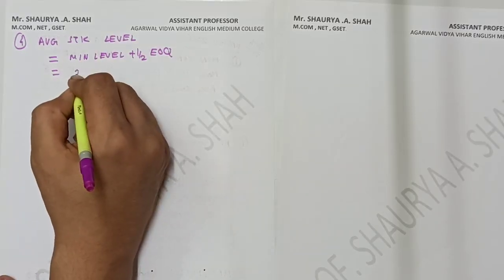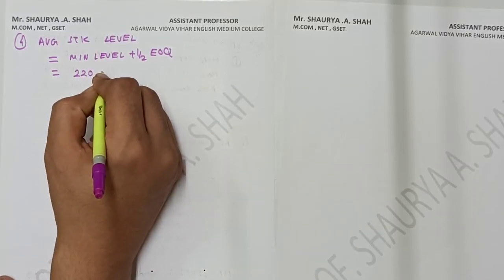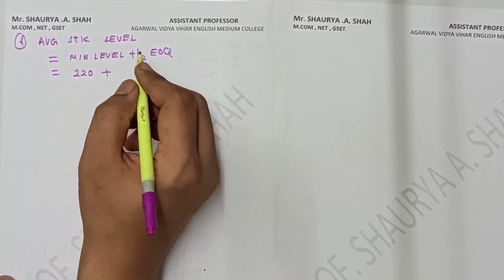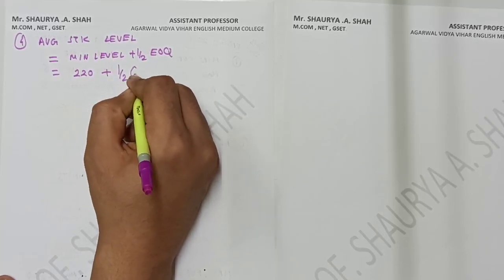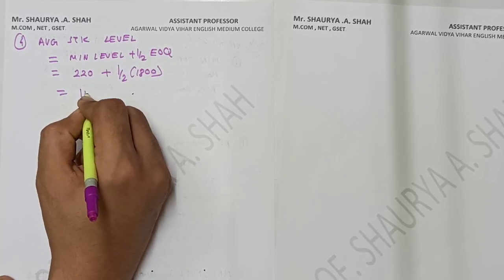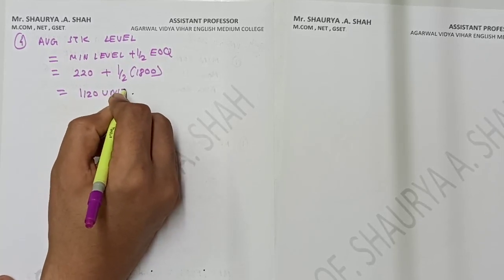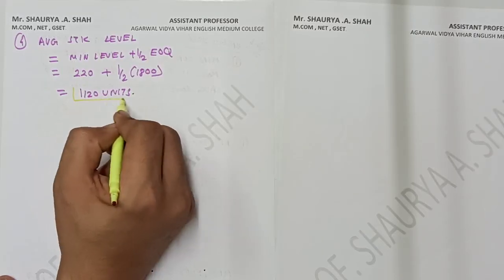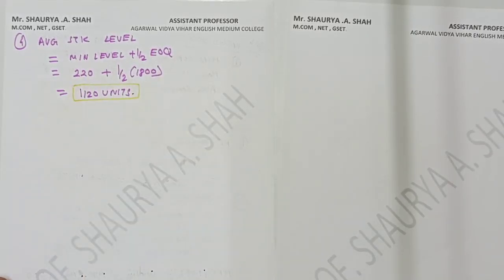What is my minimum level? Is 220. We found out in the previous equation, plus half into 1800. So what you will be getting is the answer of 1120 units, right? Because 900 plus 220 gives me the answer of 1120 units. Is it clear? Okay, fine. So I suppose it is clear to each and everyone.